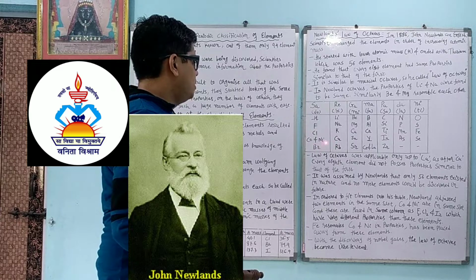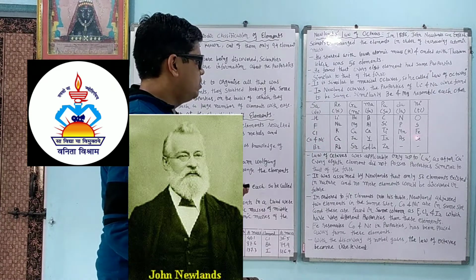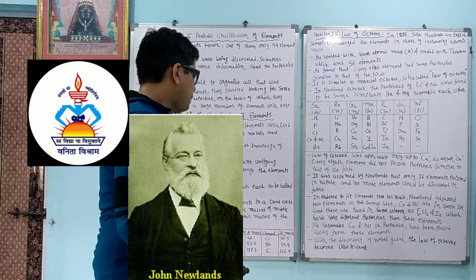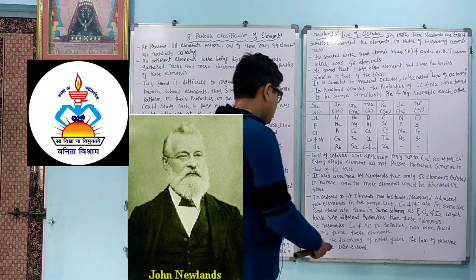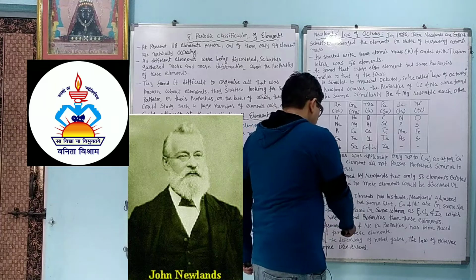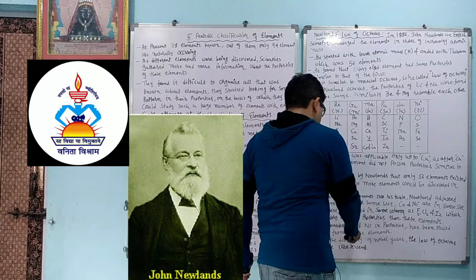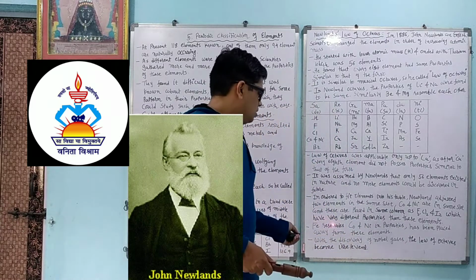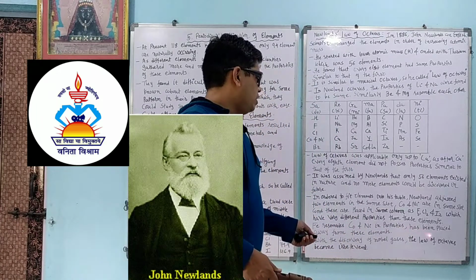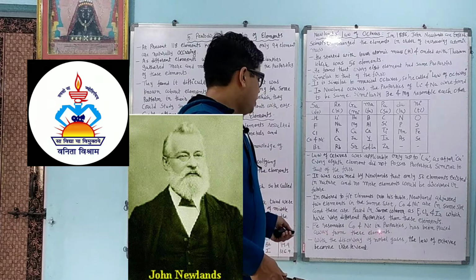Still he kept them here. Cobalt and nickel have properties like iron. Fe resembles cobalt and nickel in properties but has been placed away from these elements.